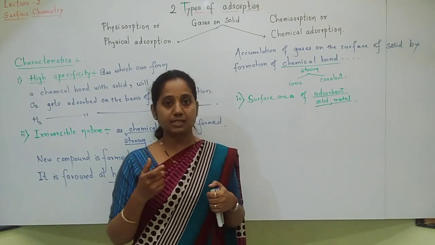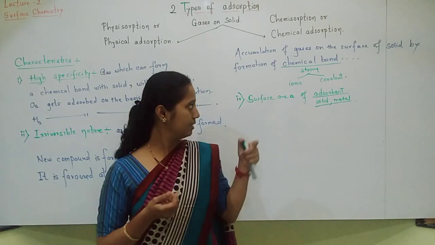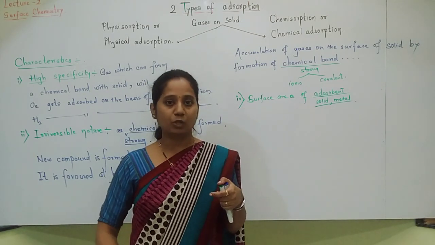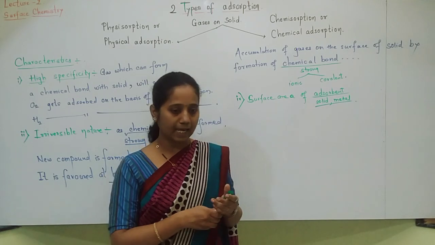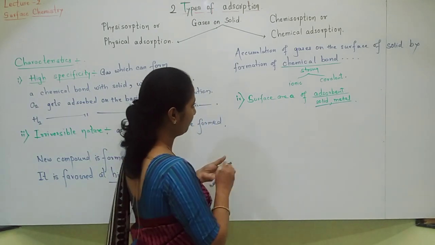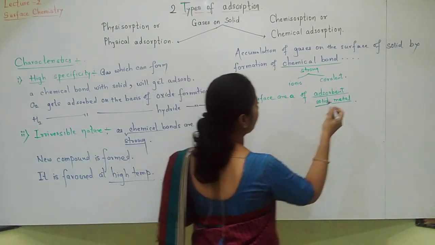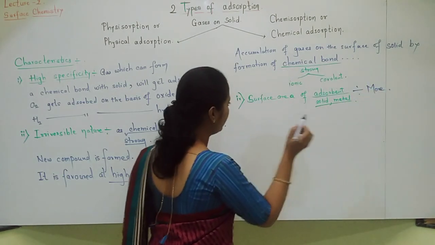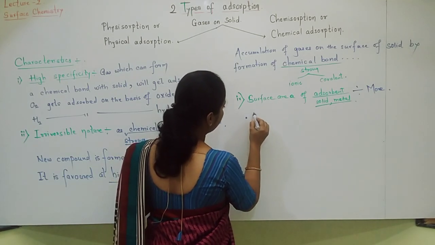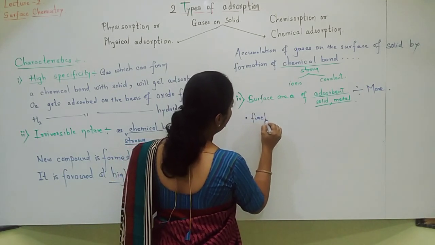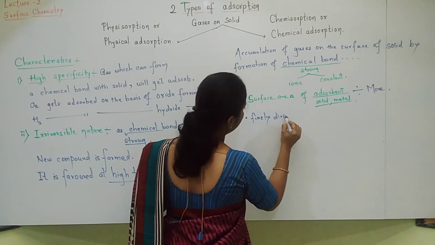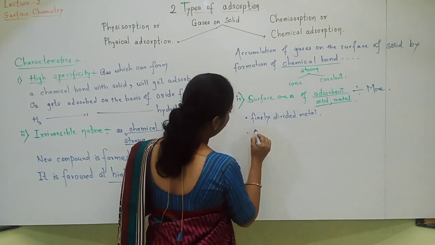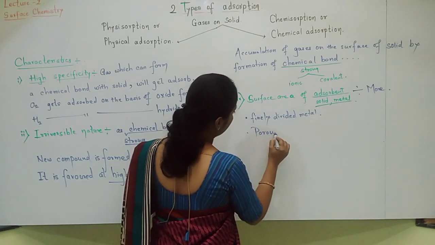Previously, we have discussed how to increase surface area. Just now we have seen that surface area should be more for more adsorption to take place, and surface area can be increased by using finely divided metal or by using porous metal.